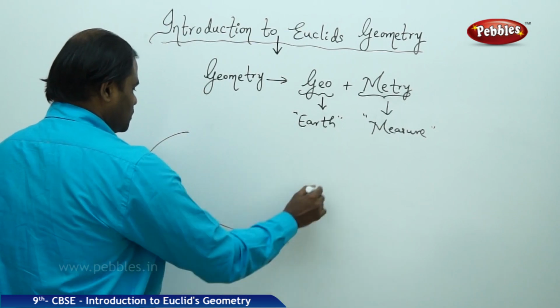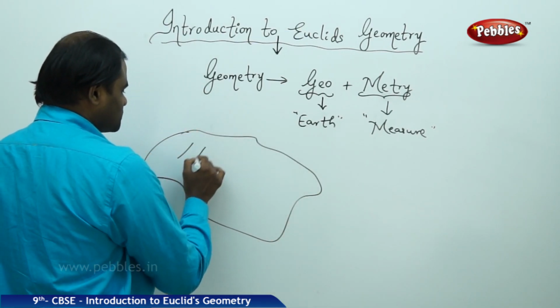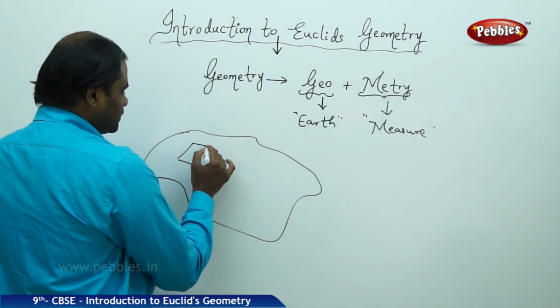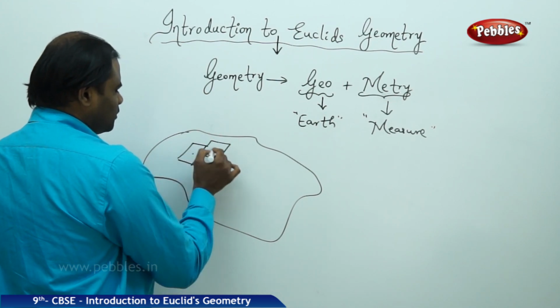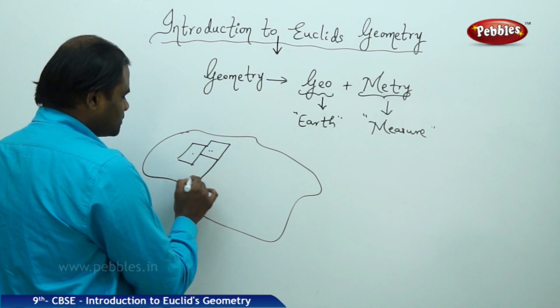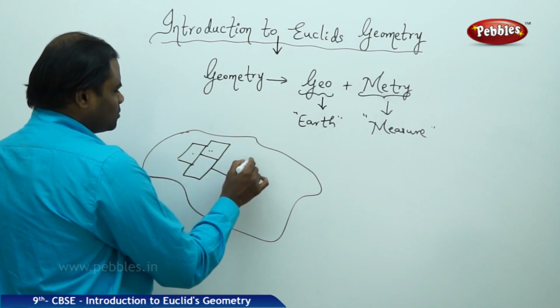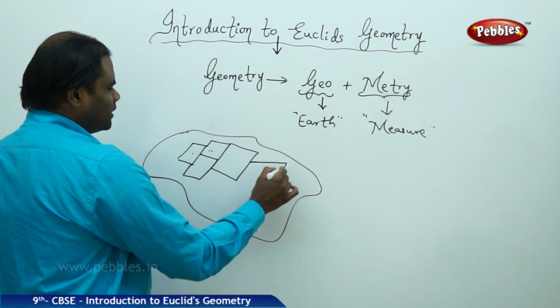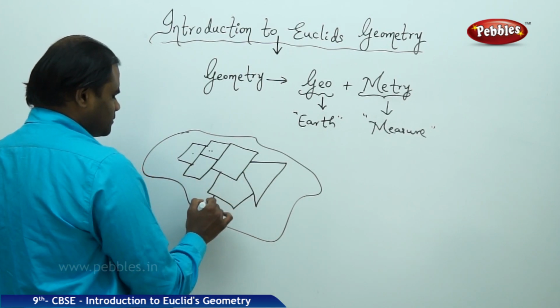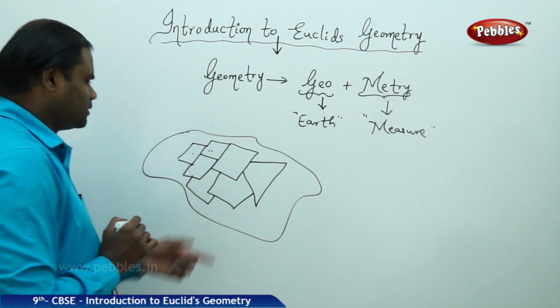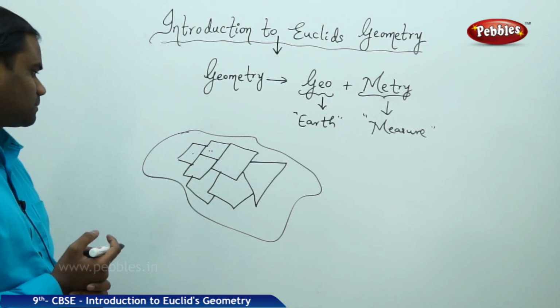Every land was divided into different farms connected with the farm of the other farmer. So they had many irregular shapes through which the farmers had their farms.